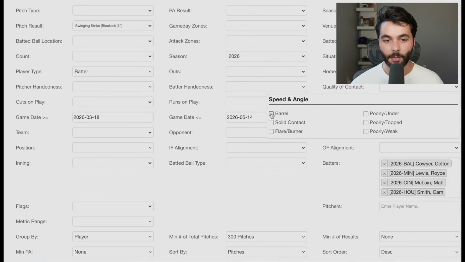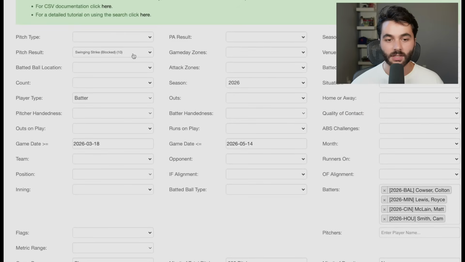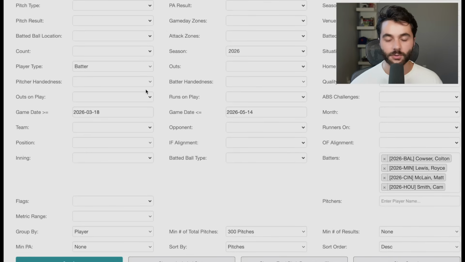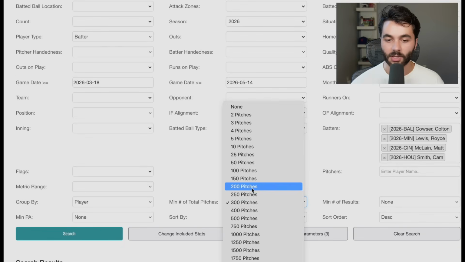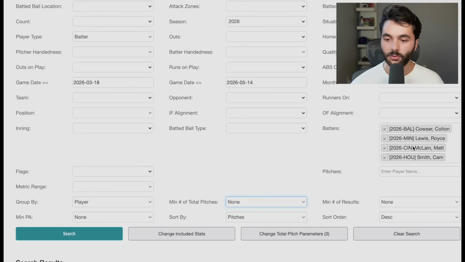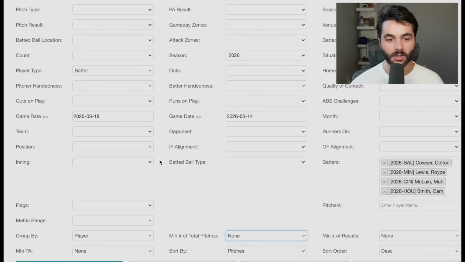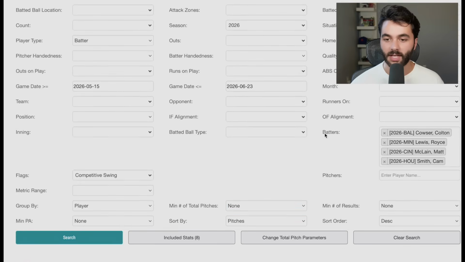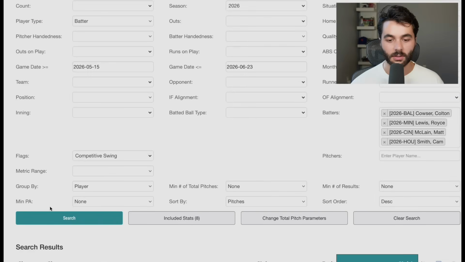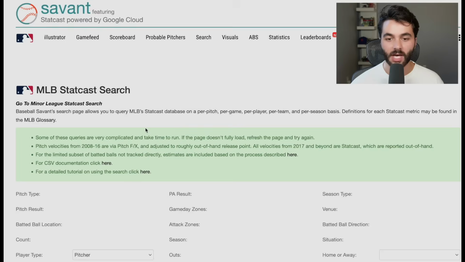Not quality of contact barrel. Make sure I get rid of that on both of these, and pitch result doesn't matter. I don't care if you swing. I don't care what you do. I want to get everything that you did, and I want to track all of those bat tracking stats I just had. Get rid of the pitch parameters as well. Cowser, Lewis, McLain, Smith. Yes, these are guys I'm looking at right now. Search. Back to this one. Good. Search. And when you're getting competitive swings.